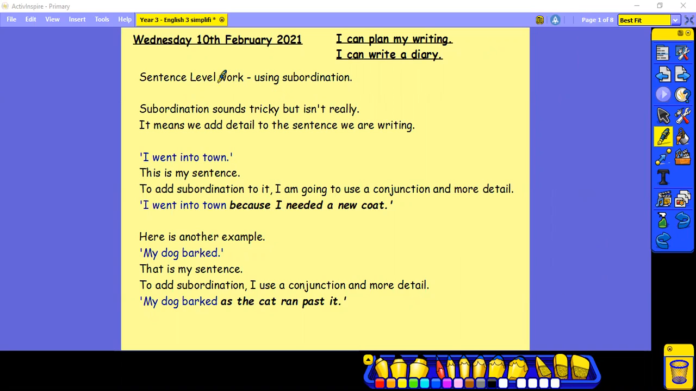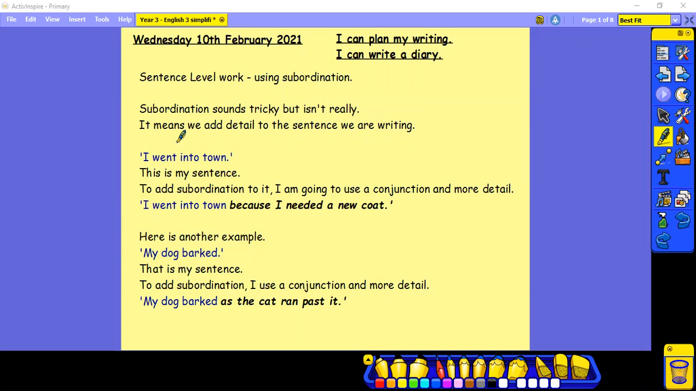So we're going to start with our sentence level work, and we're using subordination today. Now, subordination sounds tricky because it's quite a posh word, but it isn't really, and you use it all the time. It means we add detail to the sentence we are writing.